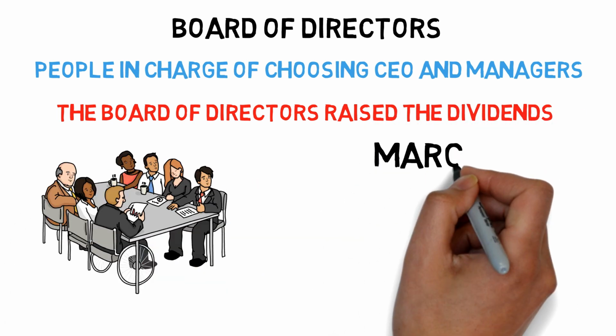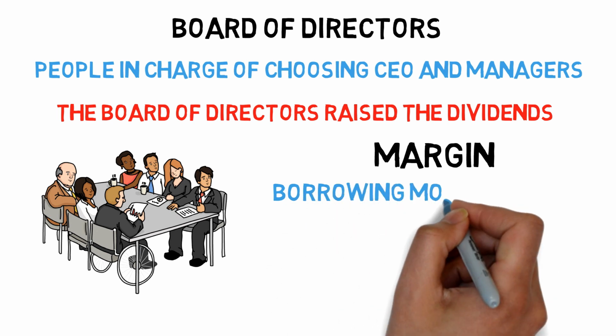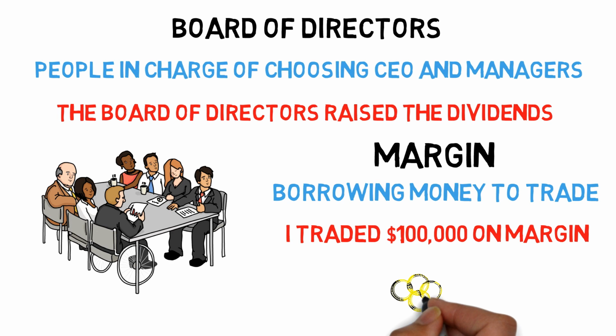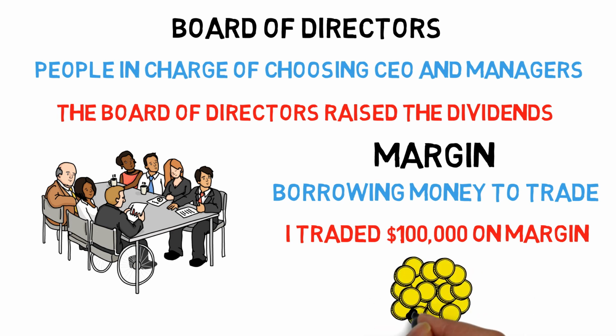They don't control how the money is run, but how the stocks are doing. Margin, borrowing money to trade or invest with, usually with interest as cost. You might want to borrow $100,000 from your brokerage. They will charge you a fee per year, such as 3% on $100,000. This is extremely high risk and not recommended for beginners.